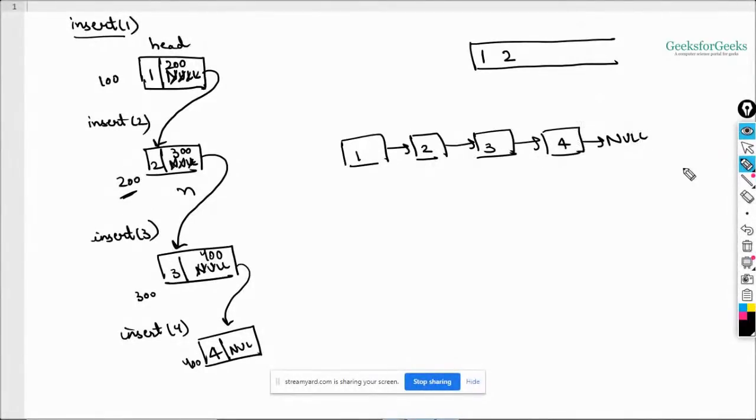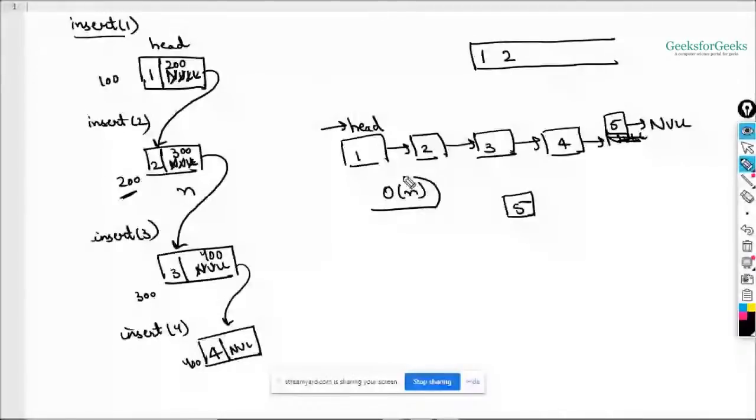Okay, so how much time will it be taking? Say I want to insert 5. You need to traverse over the complete list. This is your head node. You need to traverse over the complete list, come to the end, and insert 5 here. And this will be null now, right? So basically you are traversing over all the nodes in the list, which is O of n, right? It will be taking O of n time. Okay. So again we need to improve it from O of n to O of 1.